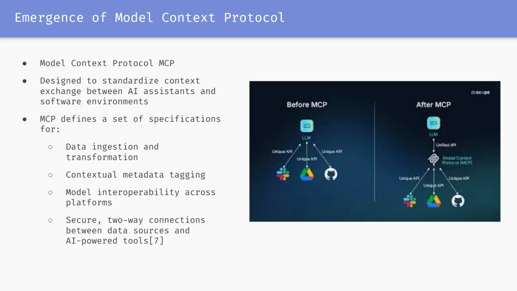So one of the things I personally found important in agents is the emergence of Model Context Protocol, right? And this was recently introduced, I believe, last year, right? An open standard, open source framework introduced by Anthropic, right? And Anthropic is basically a company that specializes in intelligent agents.